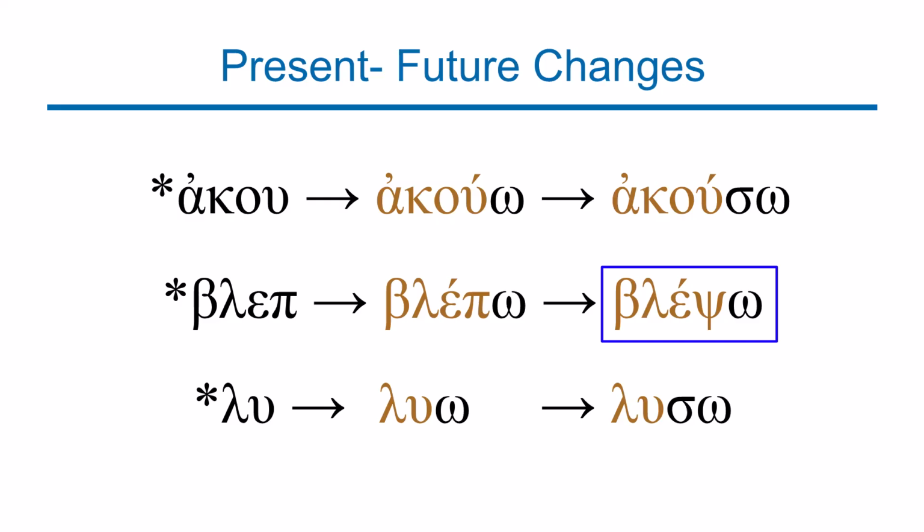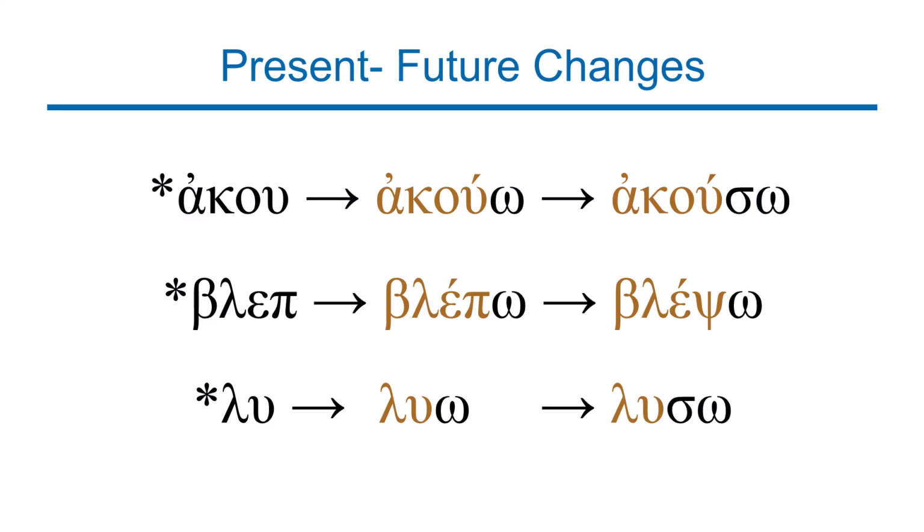But there are things to notice here. Number one, the root remains the same, but the endings are the ones that are changing. To carry a word from the present tense into the future tense, you change the endings but maintain the root. Number two, you add the tense marker, which is sigma, before the primary endings are added, because sigma is an indicator that the word you're looking at is in the future tense.